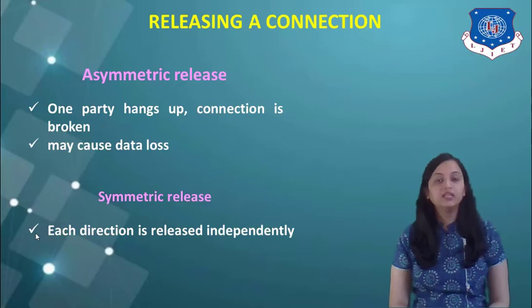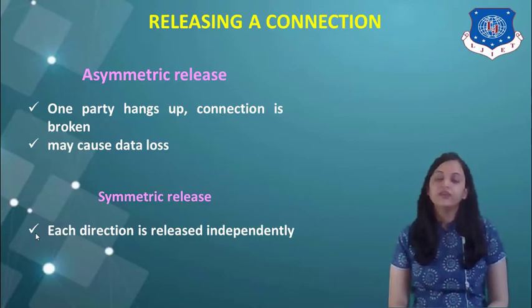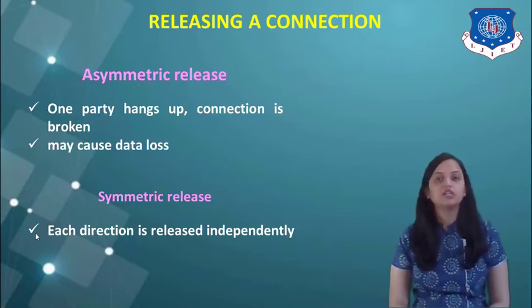Here it may happen that data loss can occur, because one sender may be sending the data and at that time the other host or receiver breaks the connection. So data loss can occur. Whereas in the second case, that means in symmetric release, each direction is released independently. That means after communicating with each other, the connection is released.